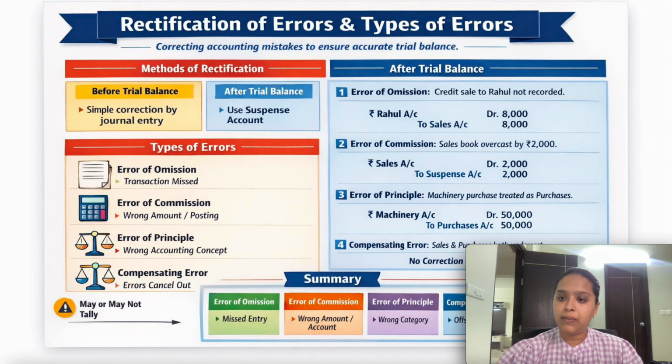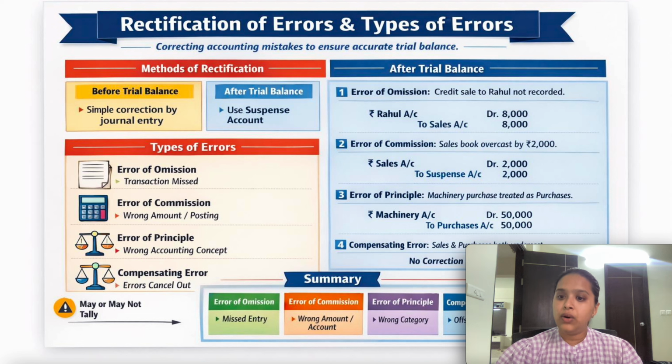Error of principle. It means you have not applied the correct principles. Like whenever we make a sale, the revenue account should be credited as per the accounting rule, but in your books of account you have debited it. So this is the error of principle, where you have not applied the correct principle or correct approach as per the accounting rules.